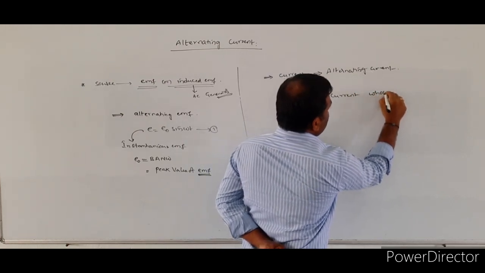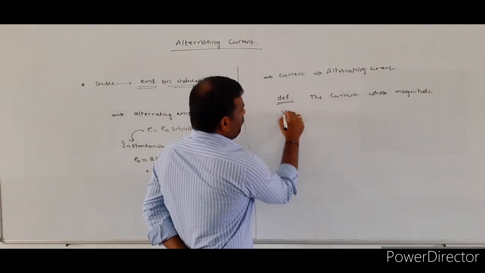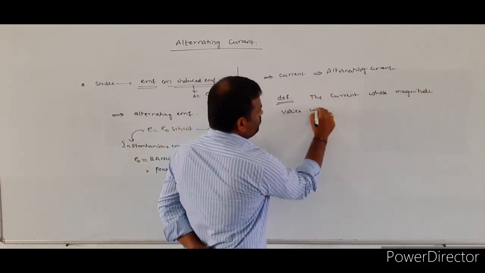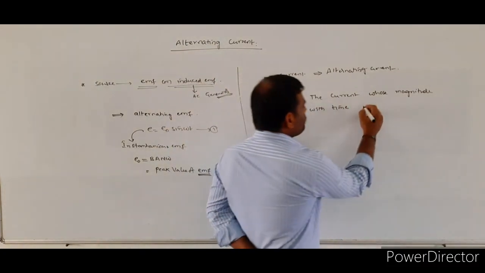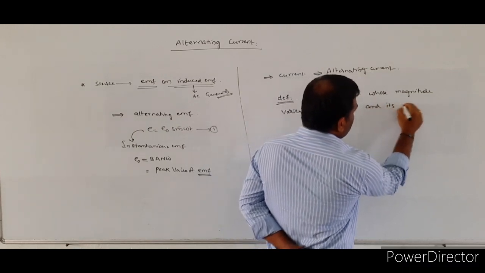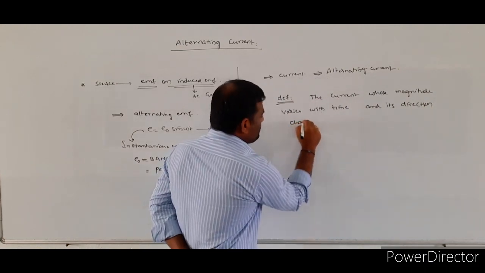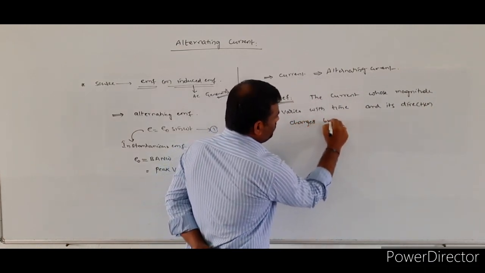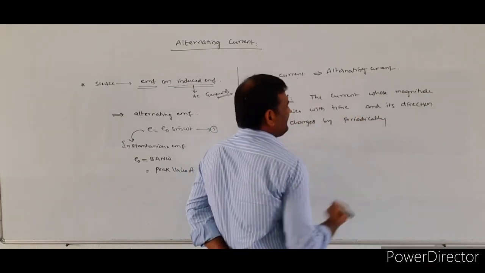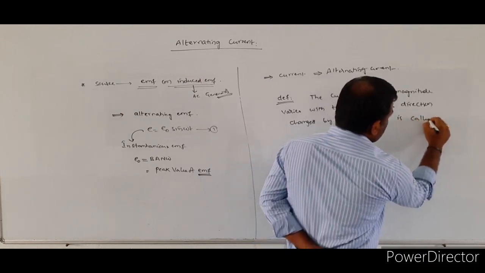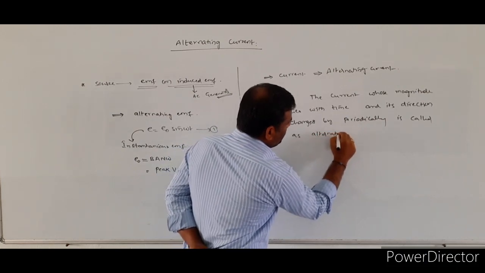The current whose magnitude varies with time, and whose direction changes periodically, is called alternating current.